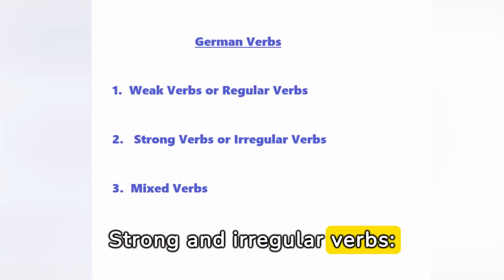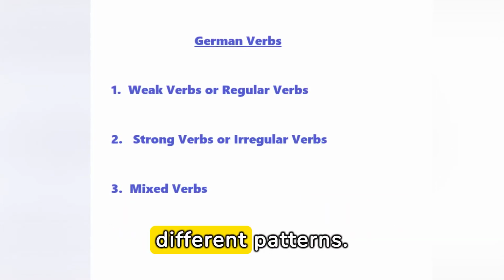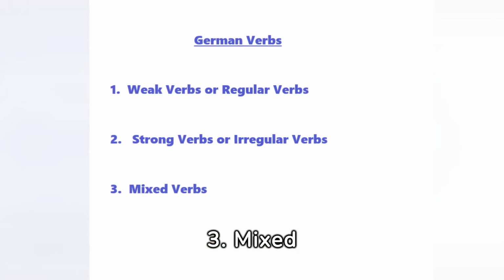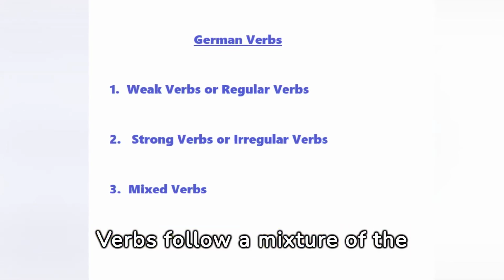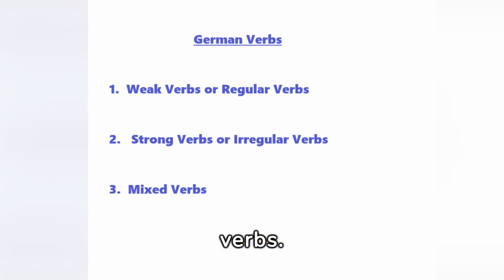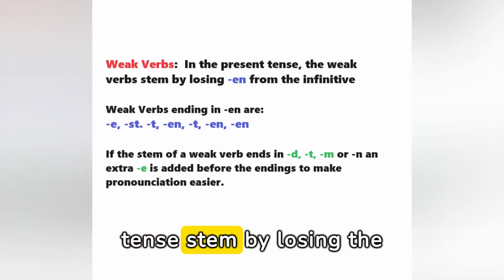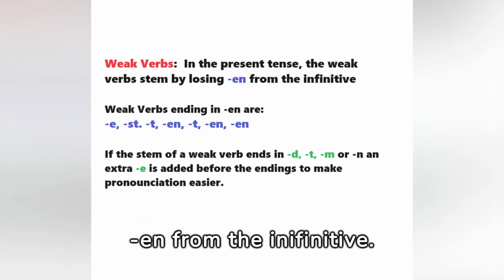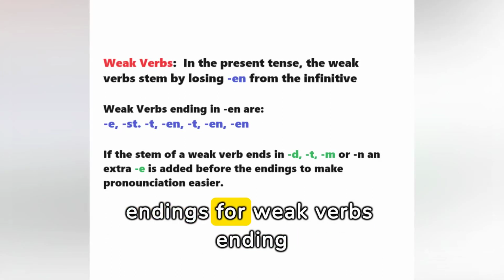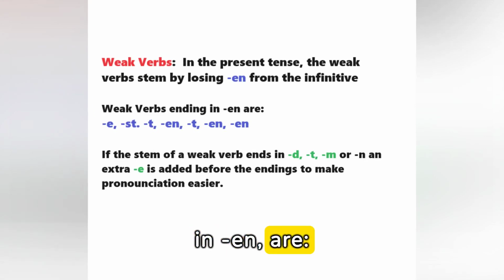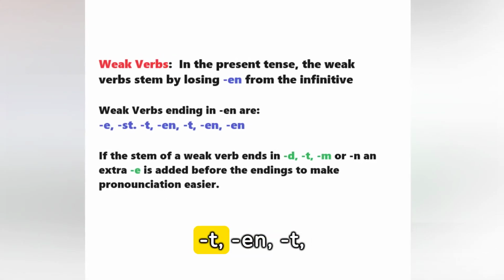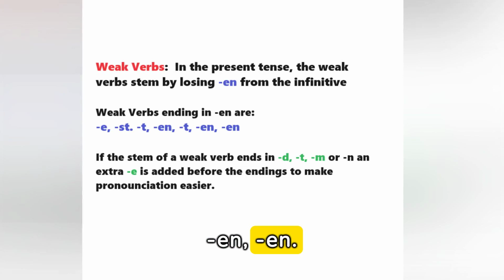Strong and irregular verbs: their forms change according to different patterns. Mixed verbs follow a mixture of the patterns for weak and strong verbs. Weak verbs are regular and most of them form their present tense stem by losing the n from the infinitive. The present tense endings for weak verbs are: e, st, t, en, t, en, en.